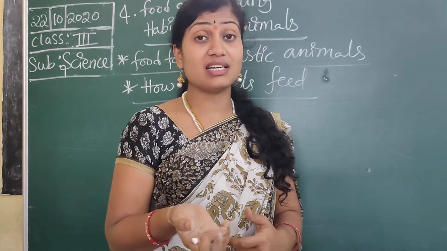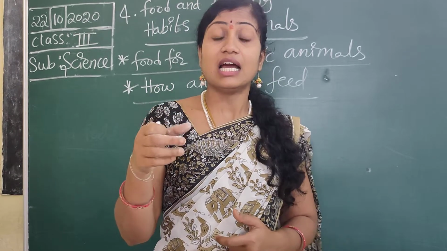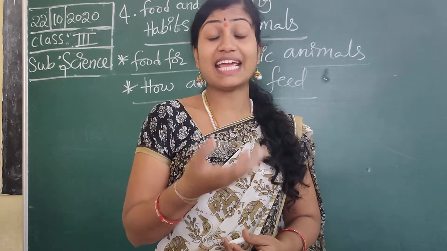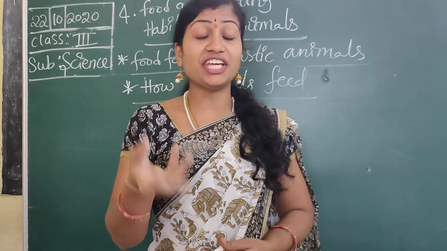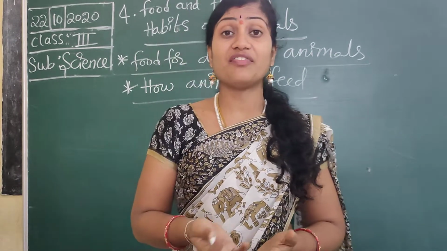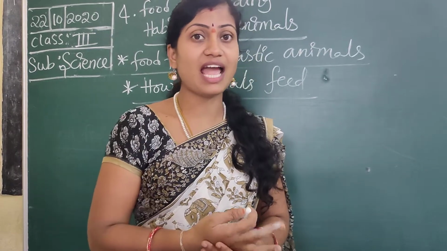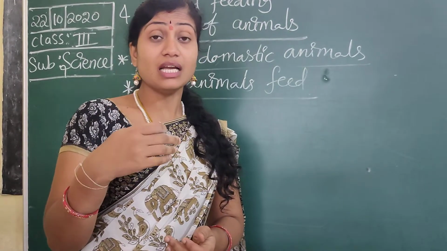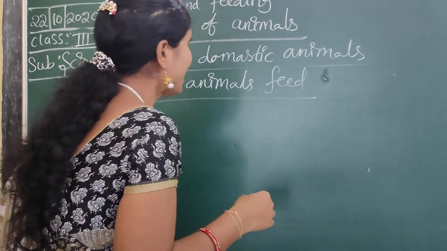Some animals like cows are grazing animals. After eating food, sometimes they bring that food back into the mouth and then chew it. So different animals eat different food items, and their mouth arrangements are also different. Some animals lap, some animals eat, some animals bite.